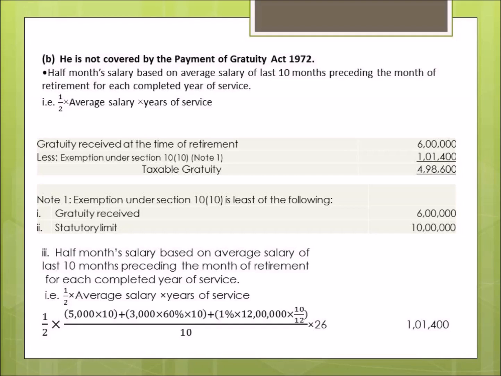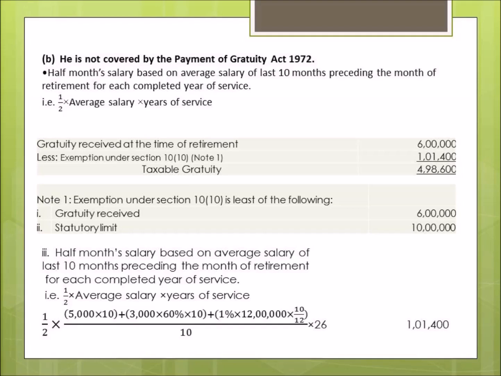The gratuity actually received by the employee at the time of retirement was rupees 6 lakhs, less the exemption under section 10 subsection 10, which is calculated and comes up to 1,01,400. So that is deducted and the taxable gratuity comes to 4,98,600.